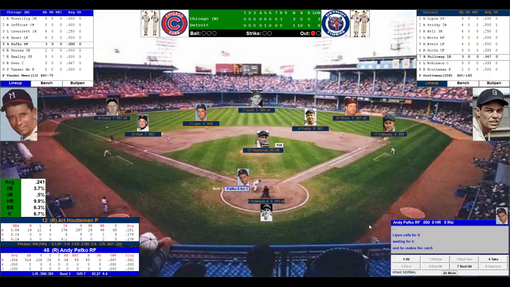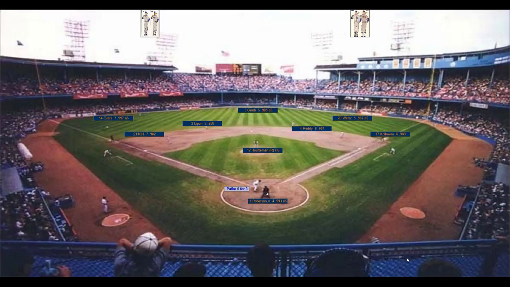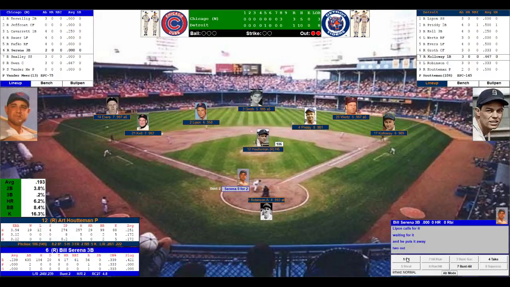Here comes Andy Pafko. He's 0 for 3, but he did throw Callaway out at the plate to end the 2nd inning. Looks like a huge play now. It's always a huge play to throw someone out at the plate. Pafko looking for his first hit. He digs in. Here's the offering by Houtman. Pafko swings, pops it up. And guess who? It's short. Lipton again in the shallow outfield. 2 down.